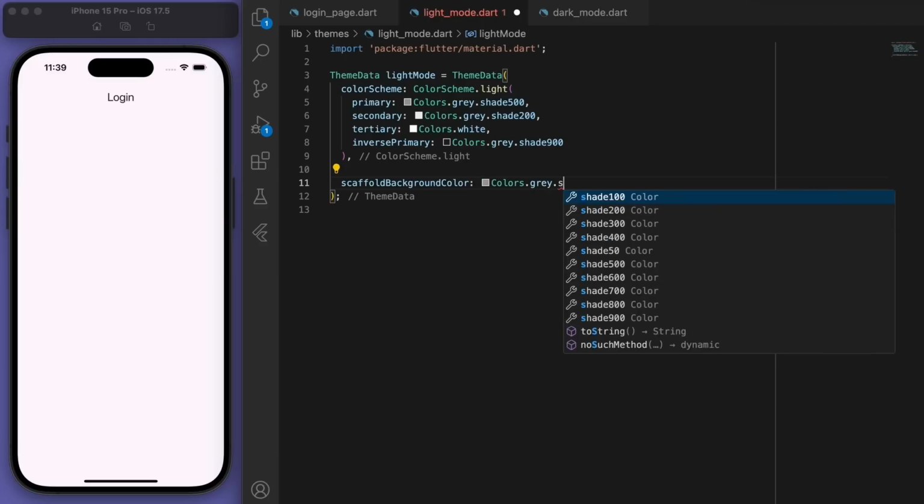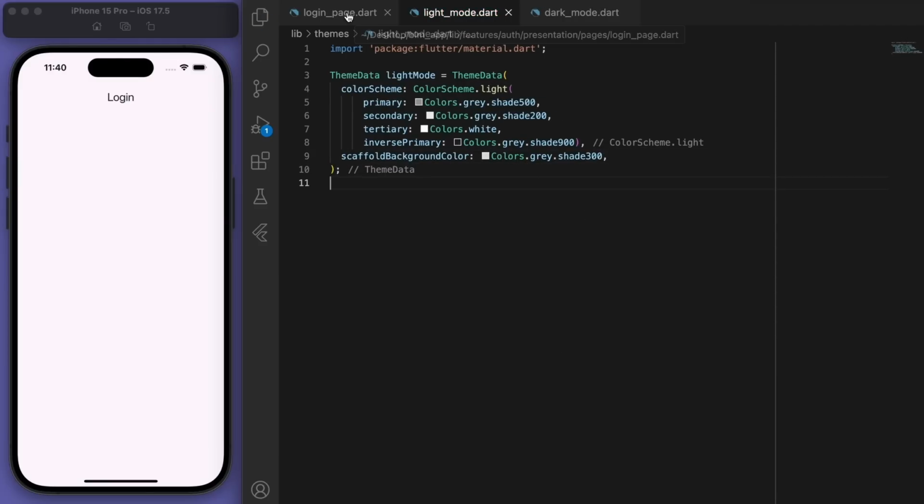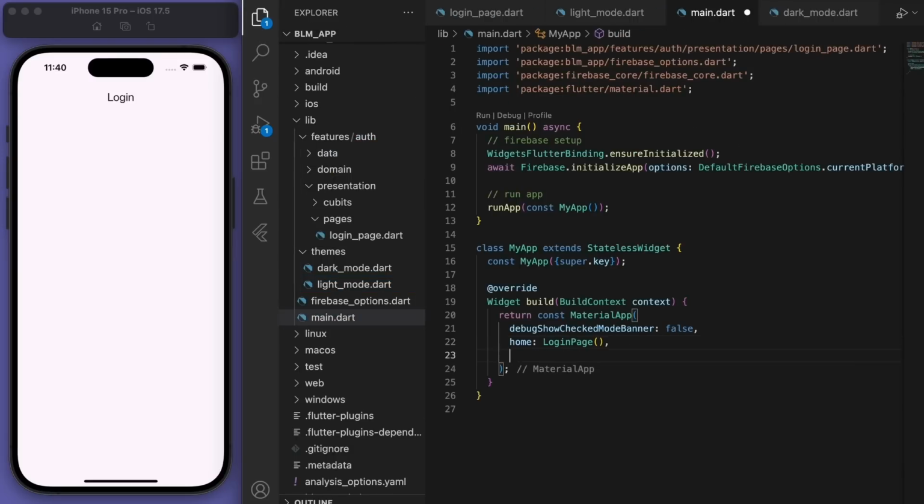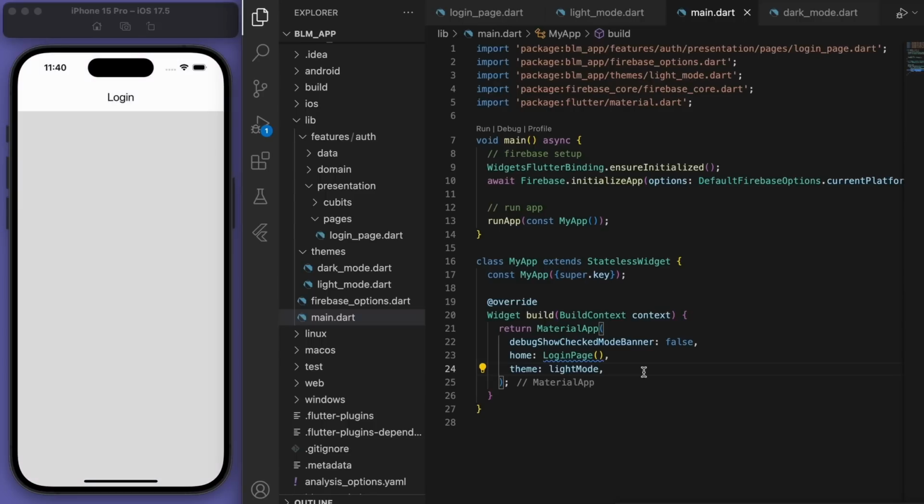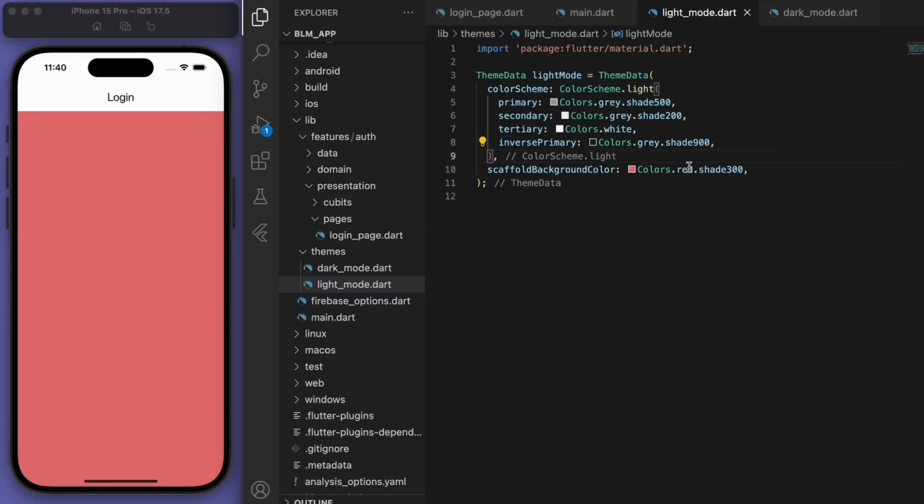So you can choose whatever colors you want, but you can see that I've just chosen different shades of light gray. And so once you've got this theme, if you come back to the main.dart file, you can specify the theme to be light mode. And there it is, you can see the colors are changing. So just to show you, for example, the scaffold background color, if I change it to red, you can see that it changes up. So any of the colors you can change in this light mode file.